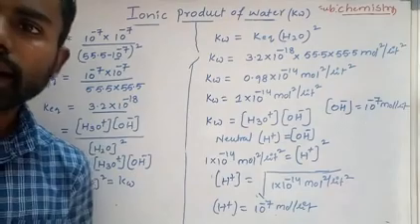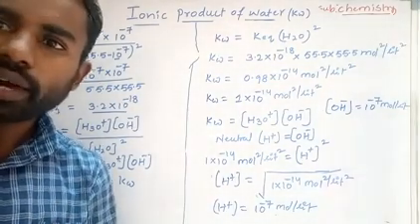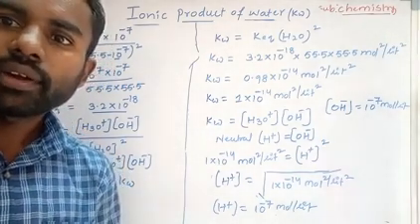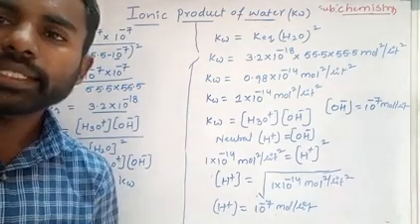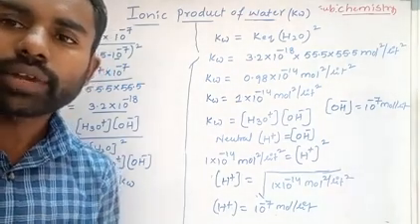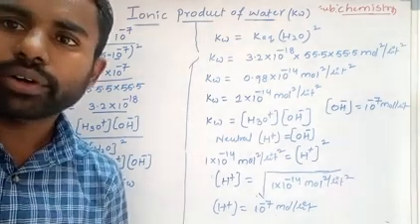So this is the ionic product of water. Here is how Kw equals 1 into 10 to the power of minus 14, and for that I have given the proof. First we need to calculate the equilibrium constant of pure water. After calculating the equilibrium constant of pure water, we will get the ionic product of water.